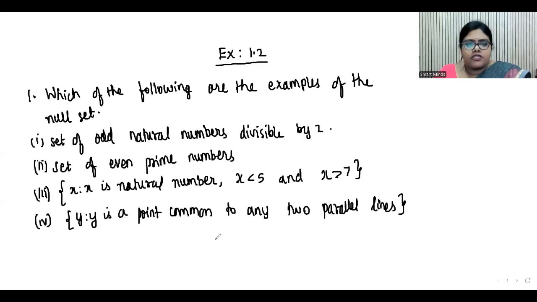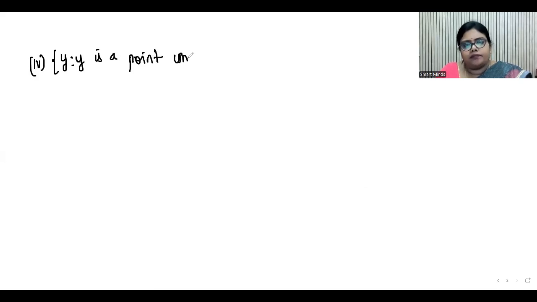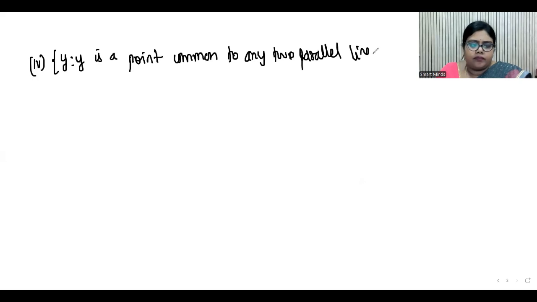Now moving on to the next question. Y such that y is a point common to any two parallel lines. So there is no point which is common to two parallel lines. So how do we justify this? Y such that y is a point common to any two parallel lines is an empty set